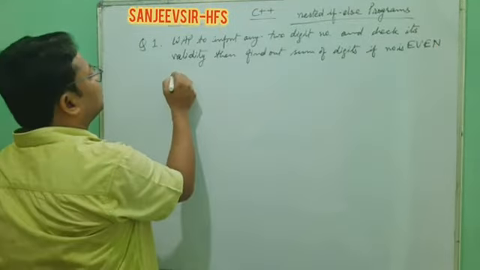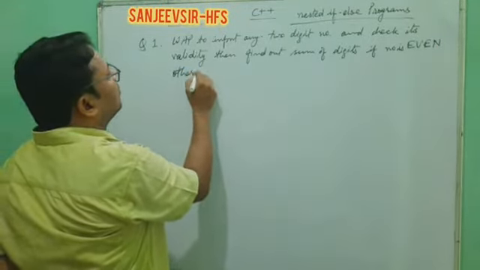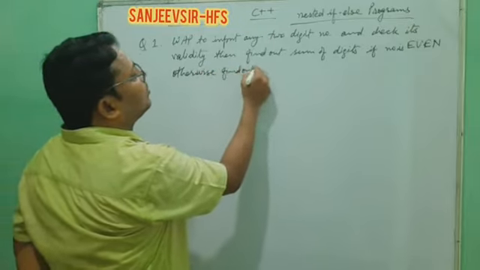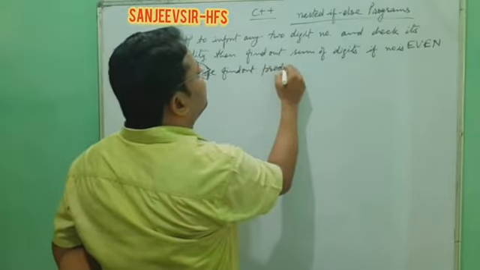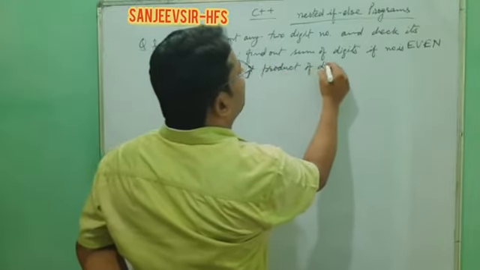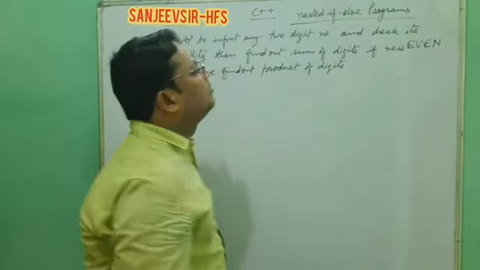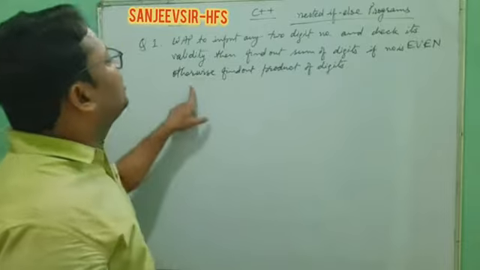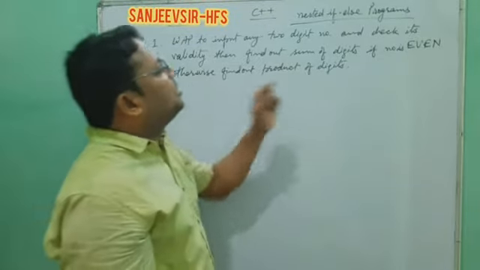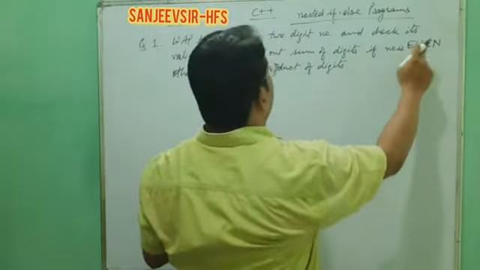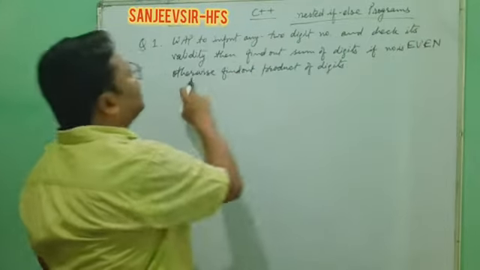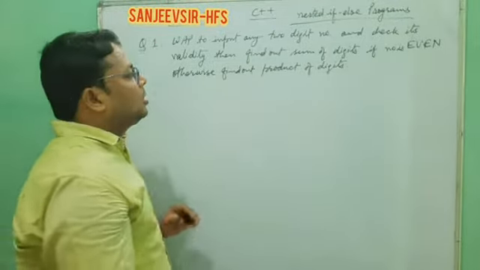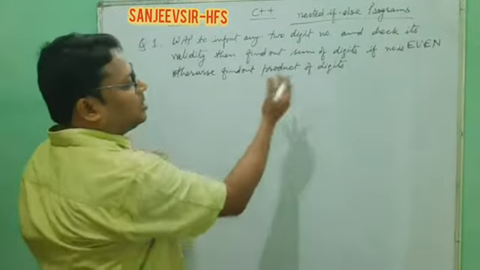Otherwise, find out the product of digits. Otherwise means the number is not even, so find out the product of digits, which means the number is odd. It is clear in that, not written, but it is clear.